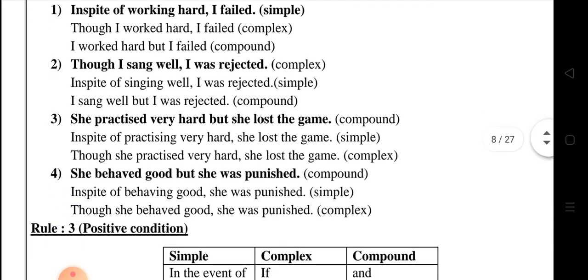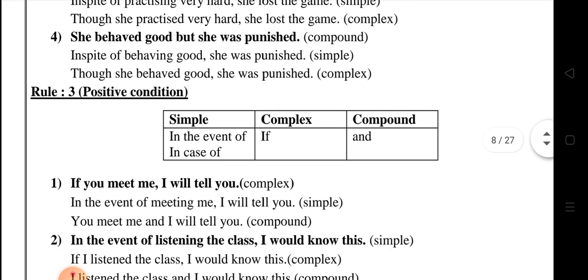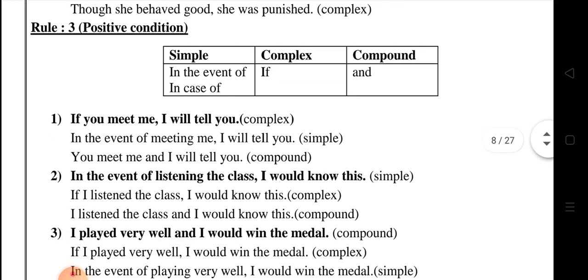Okay, the next rule, positive condition. For positive conditions, the simple conjunctions are in the event of, in case of. The complex conjunction is if and the compound conjunction is and. Okay, so now just look at the sentence. If you meet me, I will tell you.